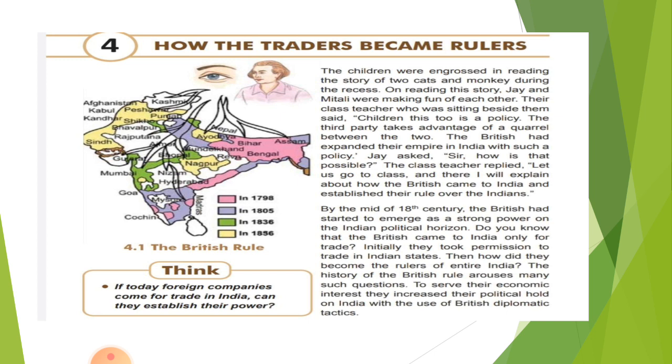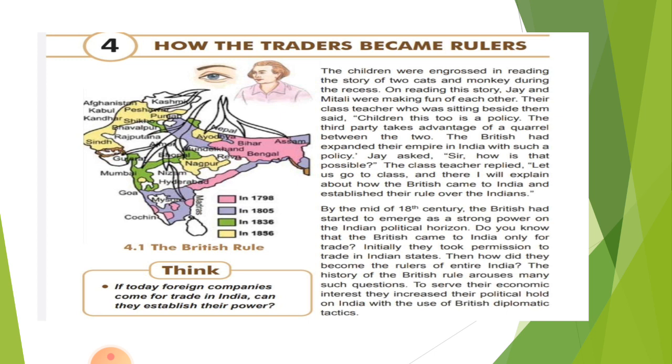So while listening to this, Jay asked, "Sir, how is that possible? How is it possible that two people are fighting with each other and the third one takes advantage of it?" The class teacher replied, "Let us go inside the classroom, and then I will explain to you how the British came to India and established their rule over the Indians."